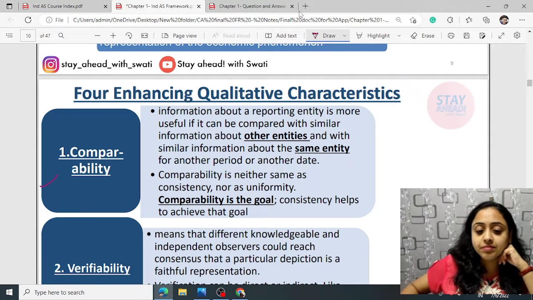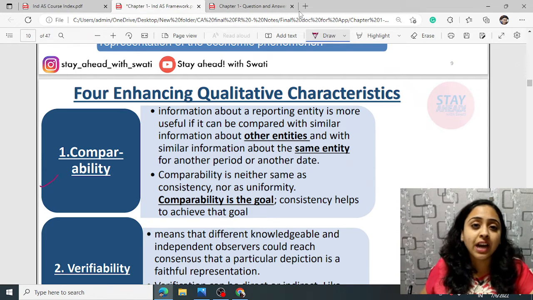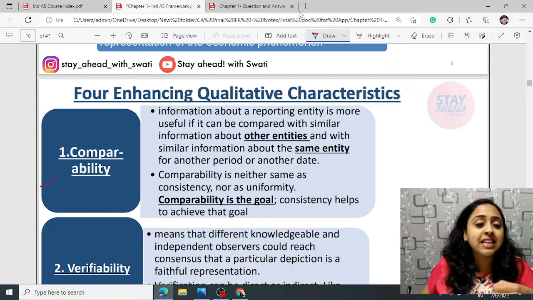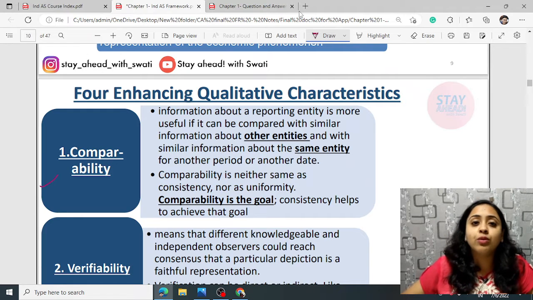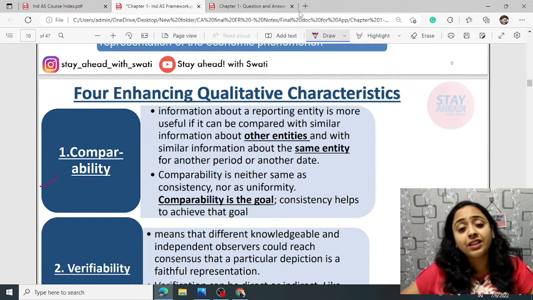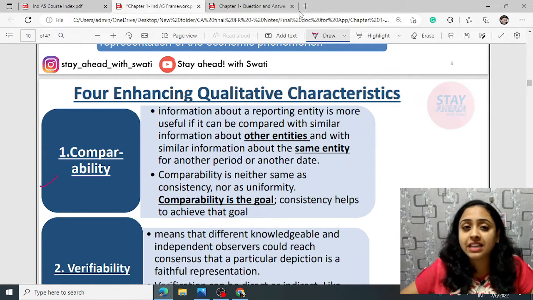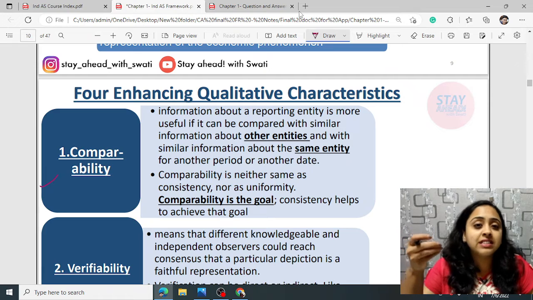This comparability is very important because then you come to know what is going on. Either there is any improvement chance, or any scope, or other entities are doing better. You can note why and how they are doing it. Also, by comparing your own financial position of previous and current periods, you get a better understanding of where the trend is going, whether it is increasing or decreasing.